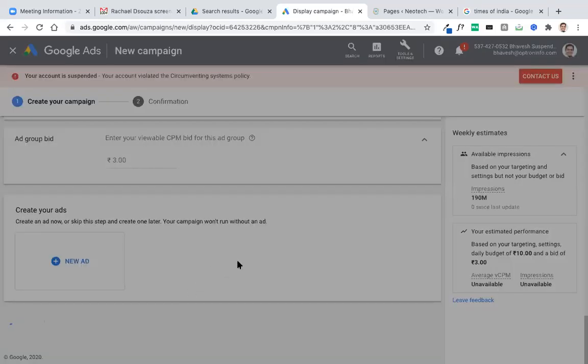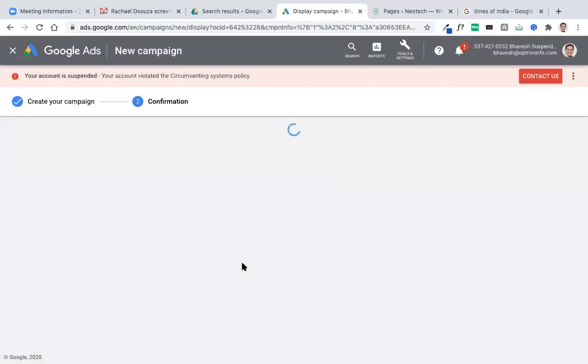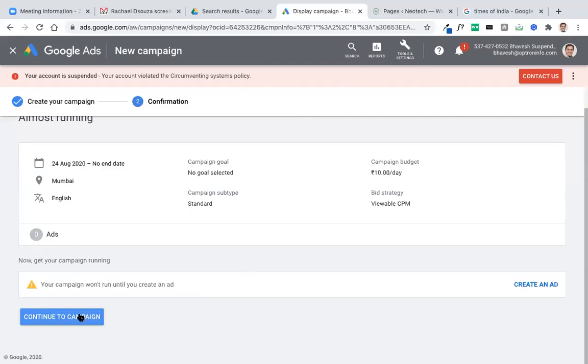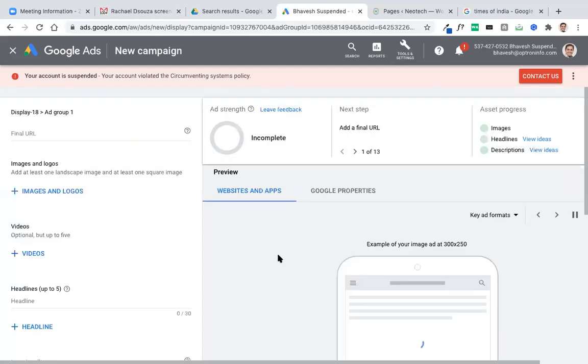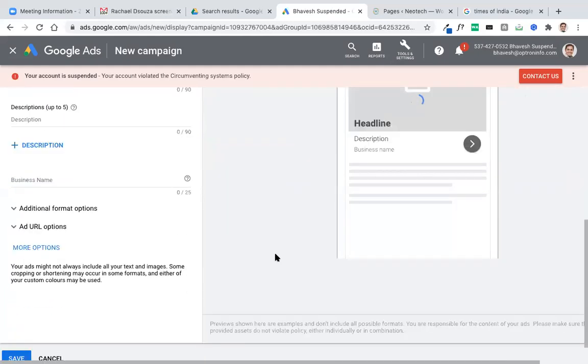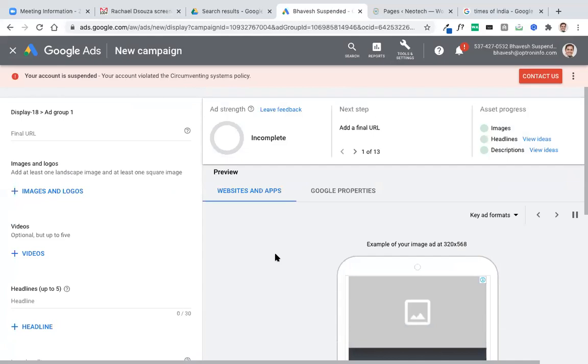Let me create the campaign first. Under that I can create an ad. Okay. Here is create an ad. Here will be your final URL.